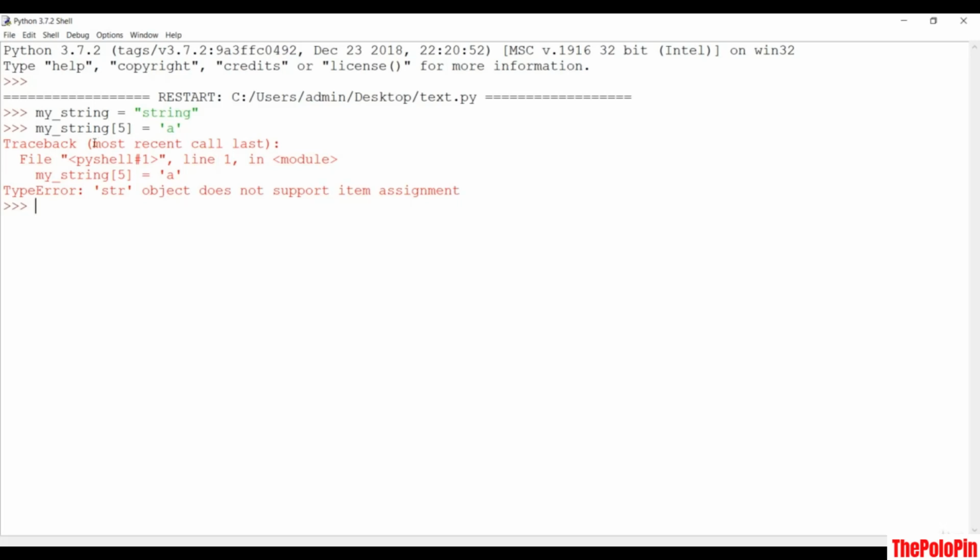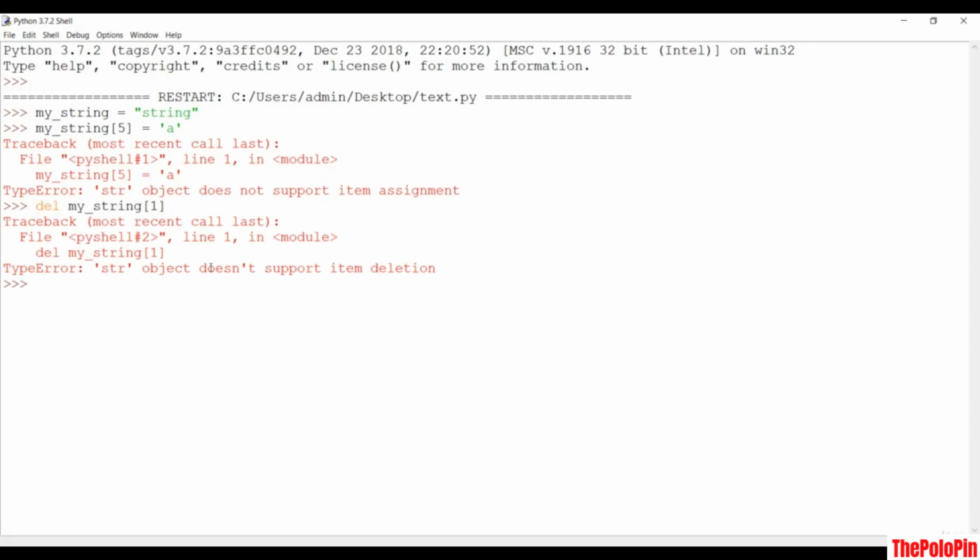So the next thing is we can also delete the string. Let's see how we can delete the string. If I use the del command with my string, and I want to delete only the first character, which is basically the t, because the index starts from 0th, then this is also not valid. If I hit enter, string object does not support item deletion. So item deletion or character deletion of the string is not valid, but it will be valid in the case of any other data structure like a list or a dictionary. But in the case of the string, this is not valid. All you need to do is completely delete the whole string. So that should be done like this.